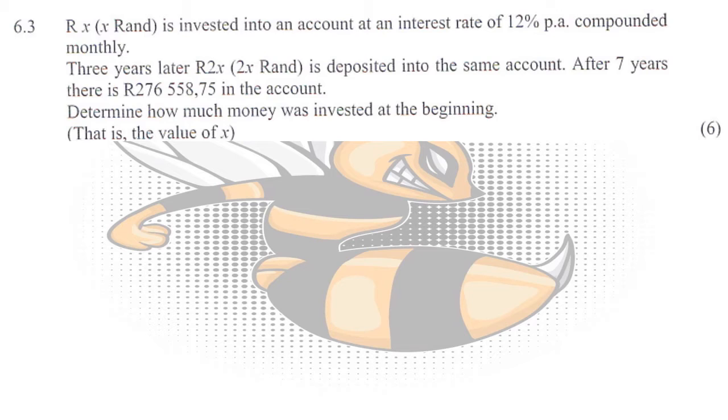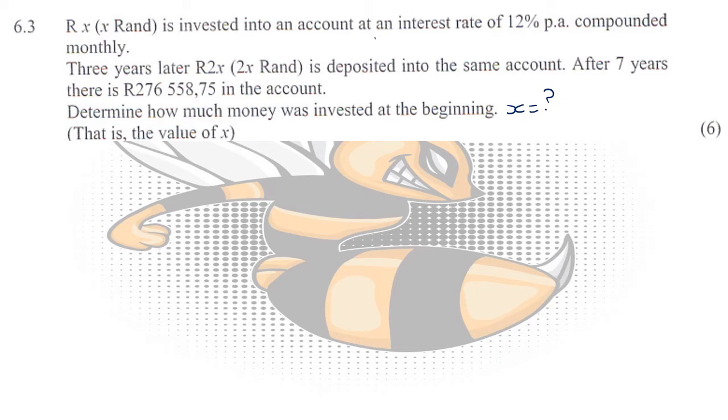Okay, so the next question is a bit of a timeline situation. They ask us that X Rand is invested into an account at an interest rate of 12% per annum compounded monthly, and then 3 years later 2X Rand is deposited into the same account. Now after 7 years, there is a total amount of 276,558 Rand and 75 cents in the account, and then they want you to determine the value of X. So how much money was initially invested?